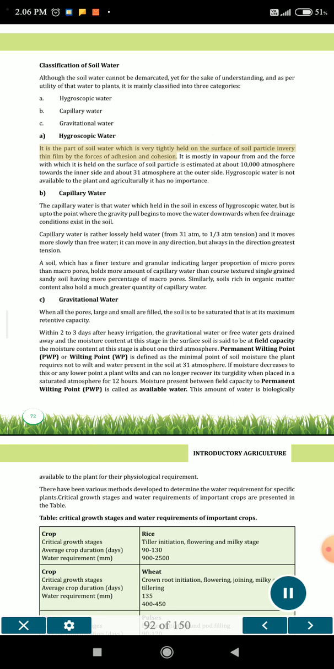It is the part of soil water which is very tightly held on the surface of soil particles in a very thin film by the forces of adhesion and cohesion. It is mostly in vapor form and the force with which it is held on the surface of soil particles is estimated at about 10,000 atmospheres towards the inner side and about 31 atmospheres at the outer side. Hygroscopic water is not available to the plant and agriculturally it has no importance.